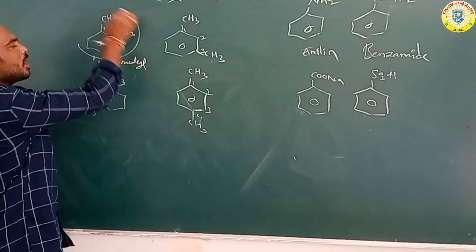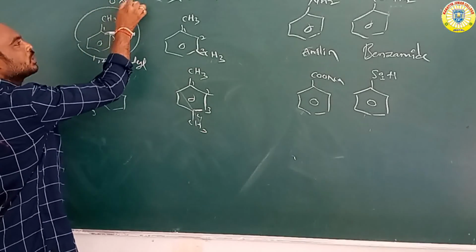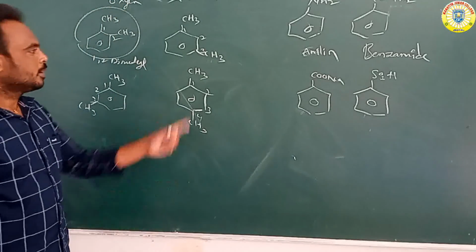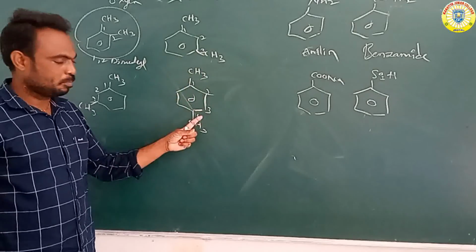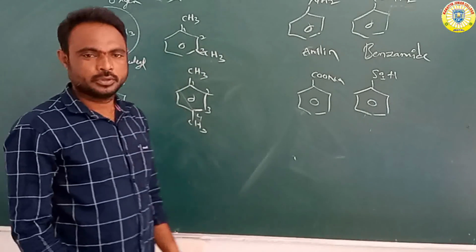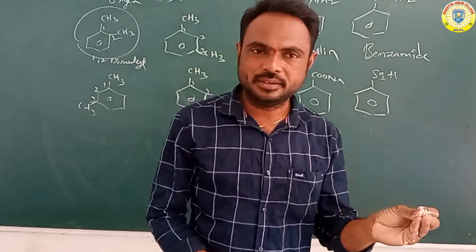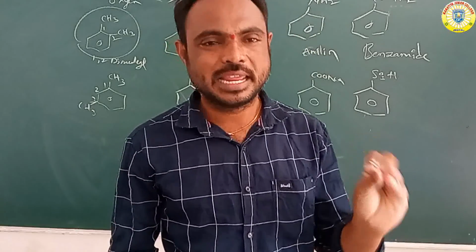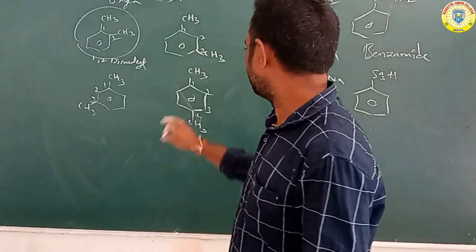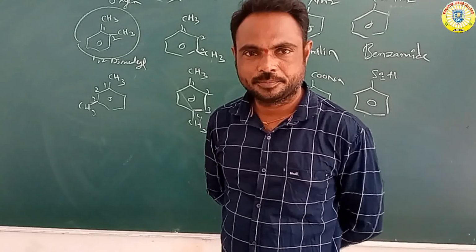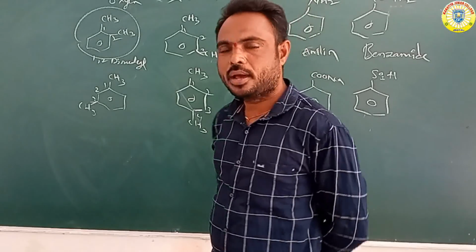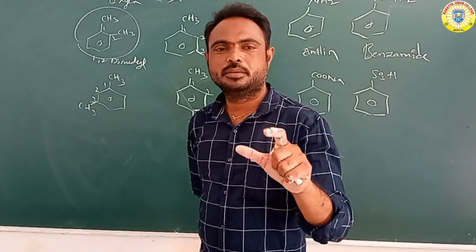So 1,2 dimethyl benzene, 1,3 dimethyl benzene, 1,4 dimethyl benzene are also called orthoxylene, metaxylene, paraxylene. Okay, orthoxylene, metaxylene, or paraxylene.